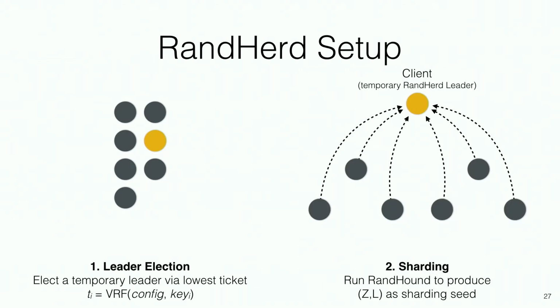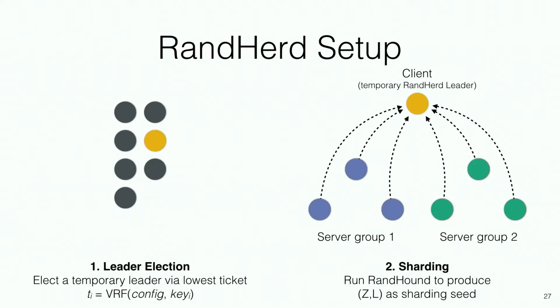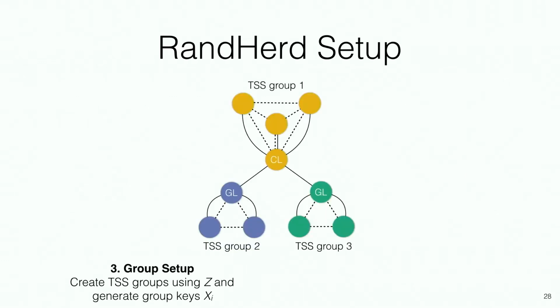That leader would actually use our previous protocol, RandHound, to get a chunk of good randomness that we're going to use as a sharding seed. So this temporary leader plays the role of a RandHound client, and the other servers participate in the usual server role. And that seed again is used to shard participants into groups. And notice that this assignment is not biased because it's done using unbiased randomness that came from the other protocol.